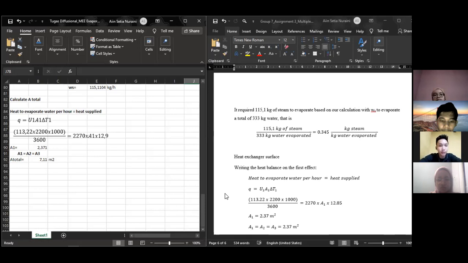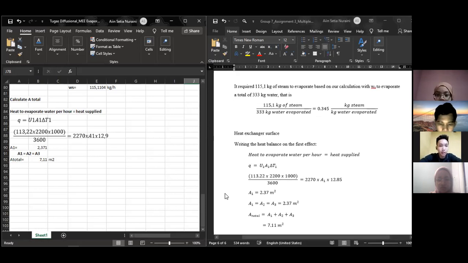Heat exchanger surface. Writing the heat balance on the first effect, heat to evaporate water per hour is equal to heat supplied, Q, equal to U1 multiplied by A1 multiplied by delta T1, which is 113.22 multiplied by 2,200 multiplied by 1,000 divided by 3,600, equal to 2,270 multiplied by A1 multiplied by 12.85.